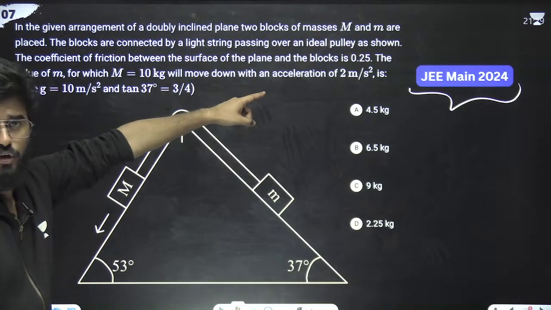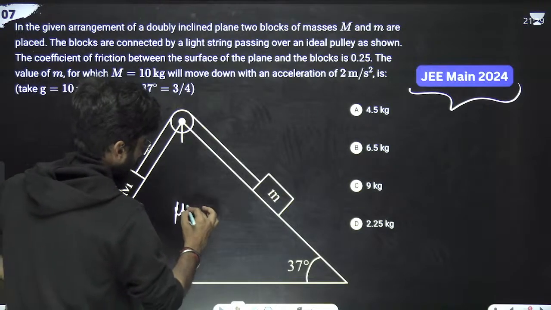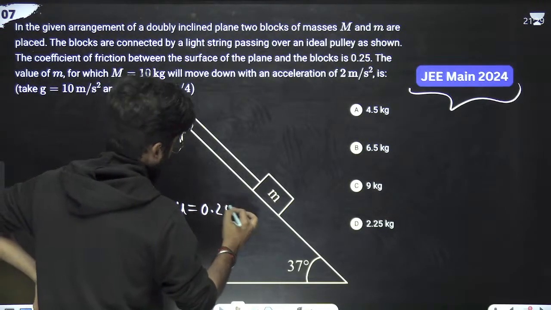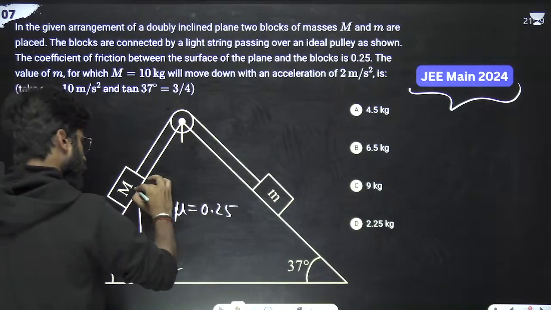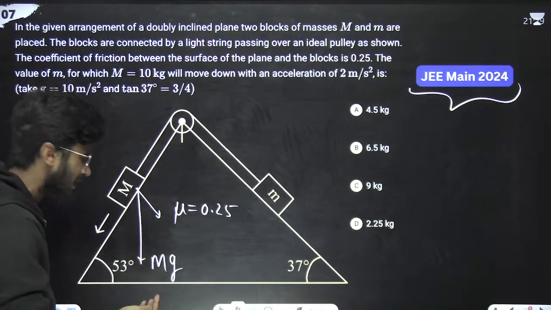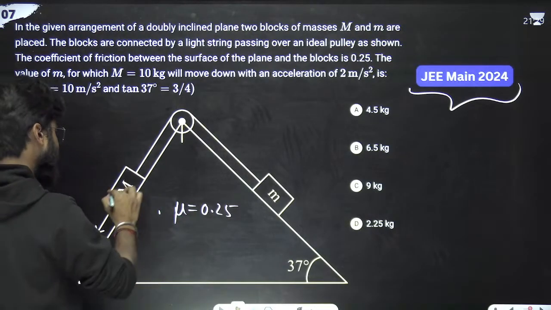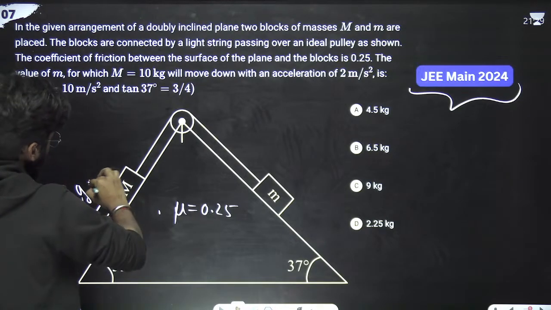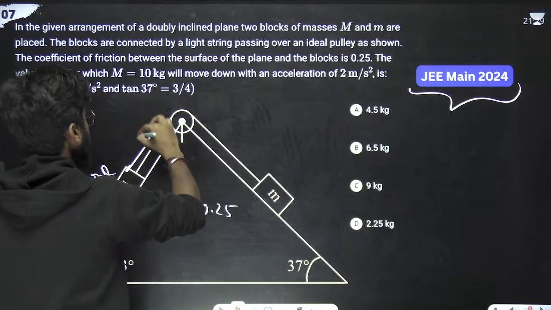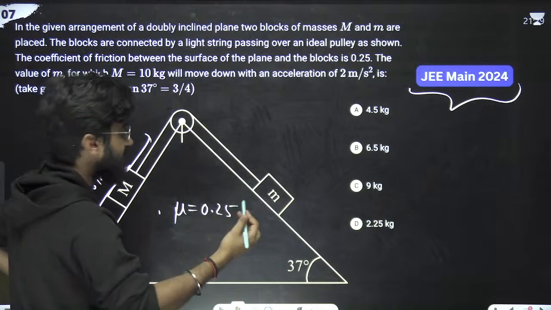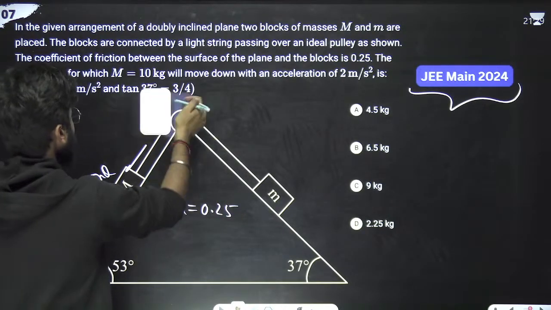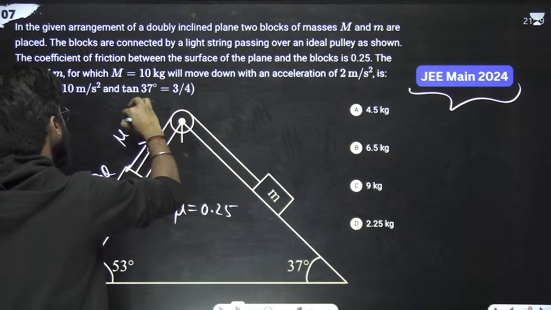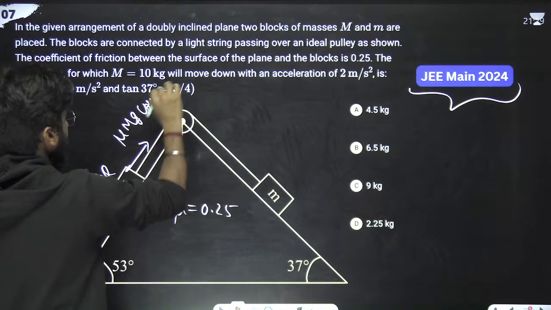The coefficient of friction is 0.25. Mu is 0.25. It is a good question. Okay. Here it is capital Mg. Should I directly write the things? It is Mg sin theta. And there is a resisting force also, which is mu capital Mg cos theta. Okay, got it?